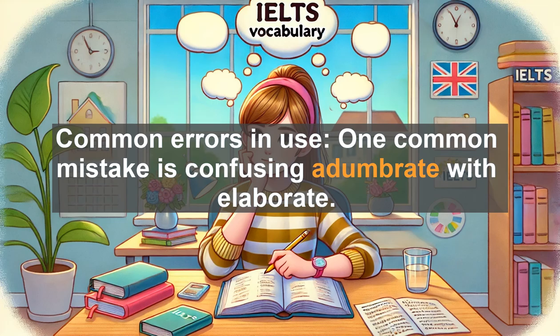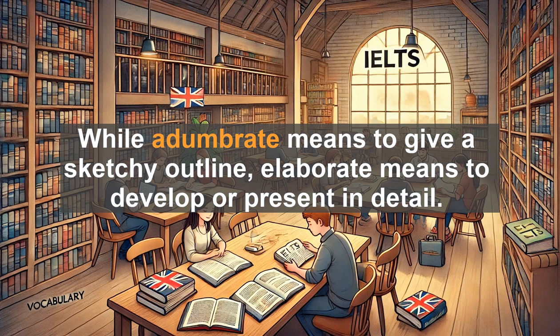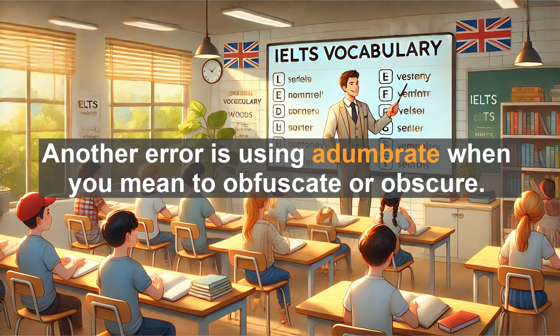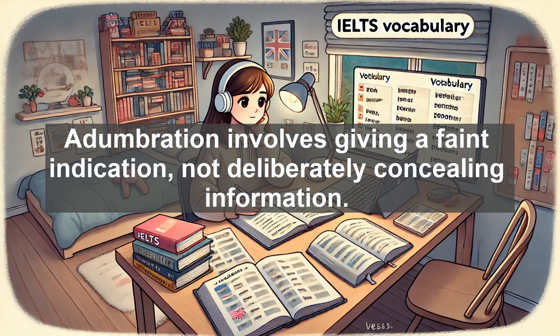Common errors in use. One common mistake is confusing adumbrate with elaborate. While adumbrate means to give a sketchy outline, elaborate means to develop or present in detail. Another error is using adumbrate when you mean to obfuscate or obscure. Adumbration involves giving a faint indication, not deliberately concealing information.